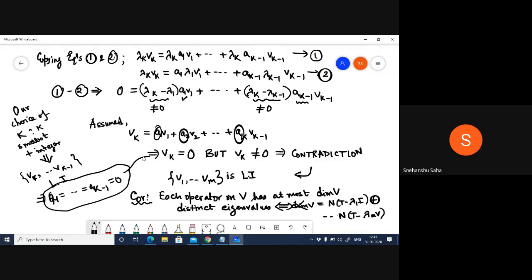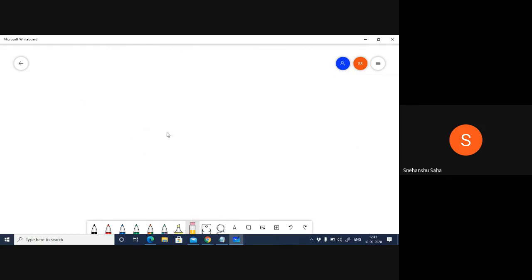Now next, we will now try to map these eigenvalues of linear operators with some special structures of matrices. Okay, so now what we are going to do is we're trying to see that this T is an operator and some special matrices.